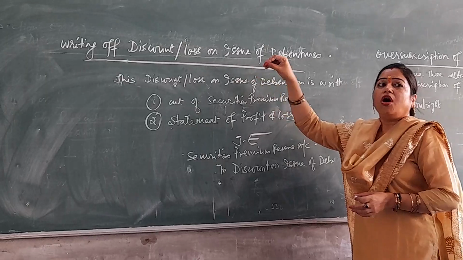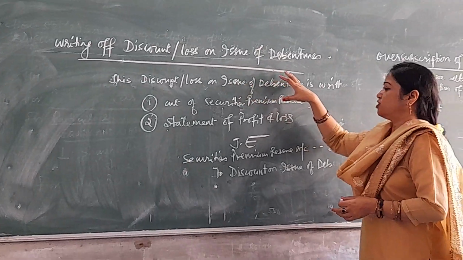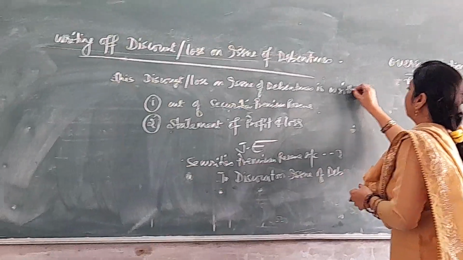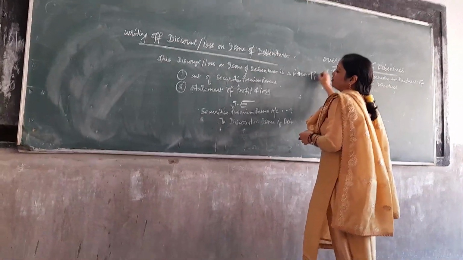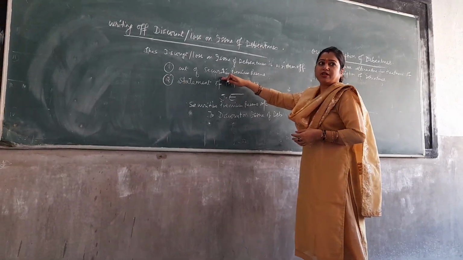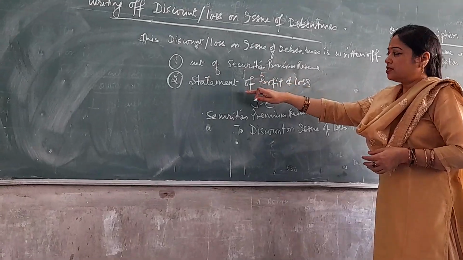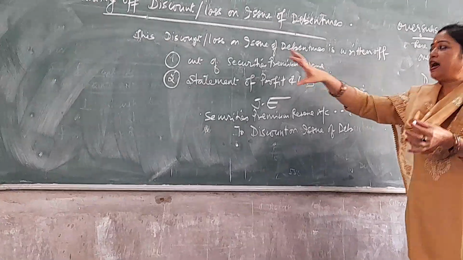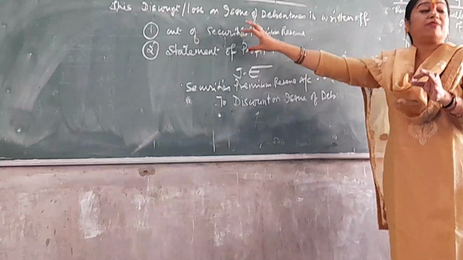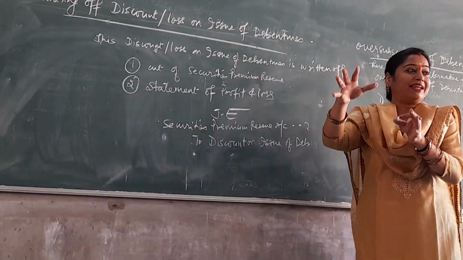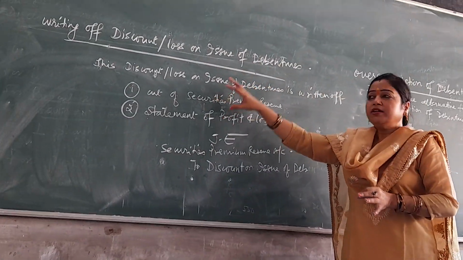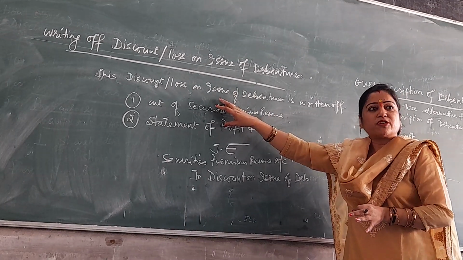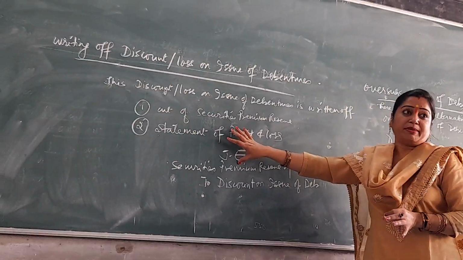Discount or loss on issue of debenture is to be written off out of securities premium reserve and then from statement of profit and loss. But the first priority is for securities premium reserve. If a company has a balance in securities premium reserve, then this will be utilized first for writing off discount or loss on issue of debentures.